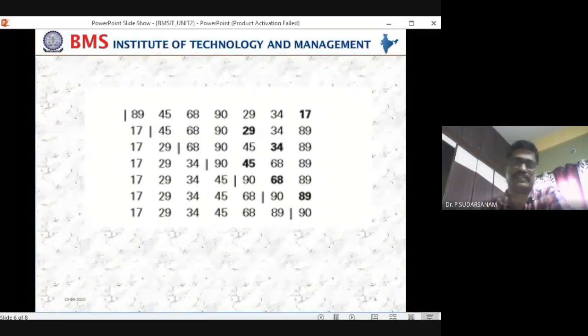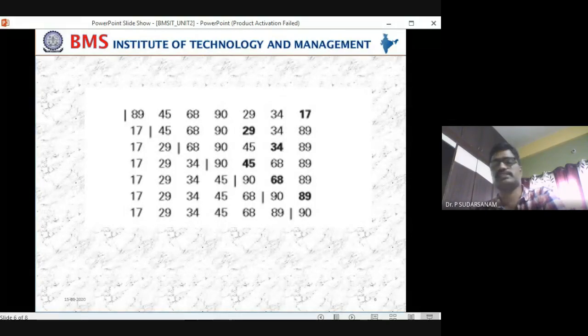So I will stop today's class. Next class we start bubble sort, an almost similar concept. We'll see how it works and how it executes. It is a bit similar to this one, only the way of working is a bit different.